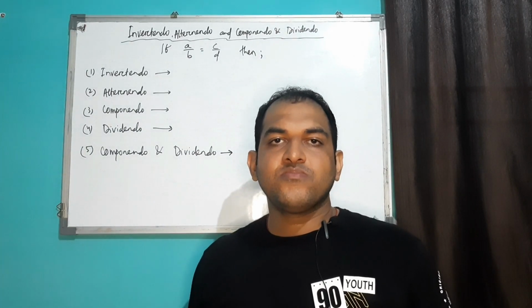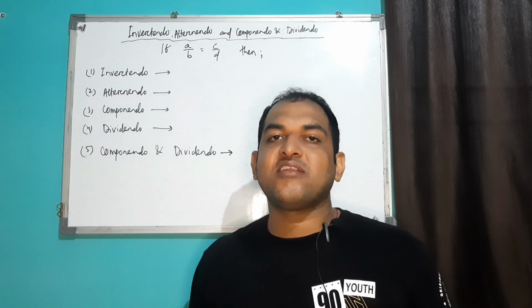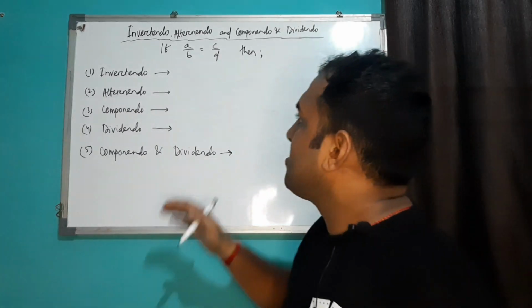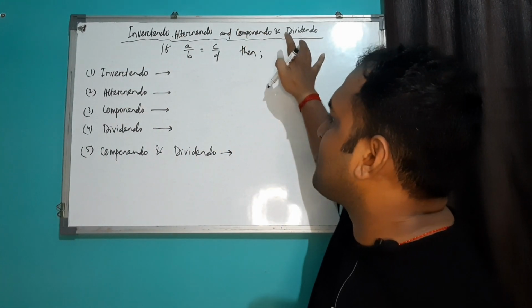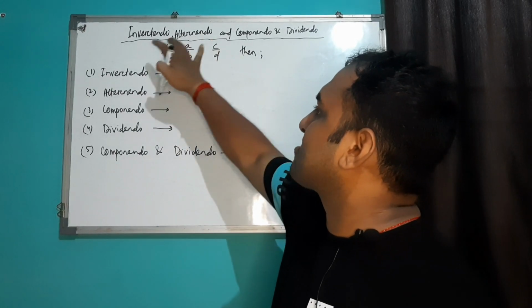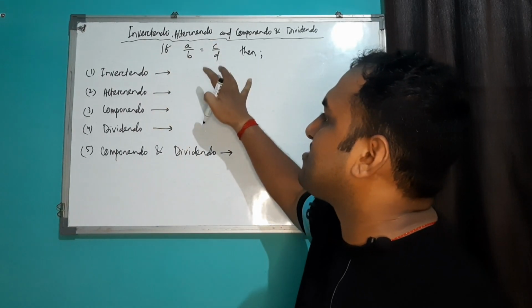Now I will tell you some of the important terminology related to ratio and proportion. So the terms are invertendo, alternando, componendo, and dividendo. And there is a specific setup given, that is A is to B equal to C is to D.